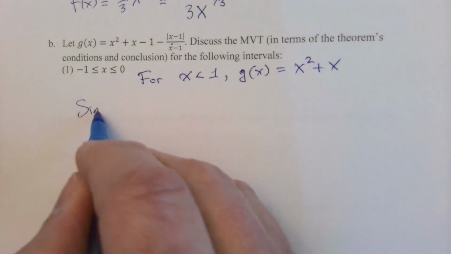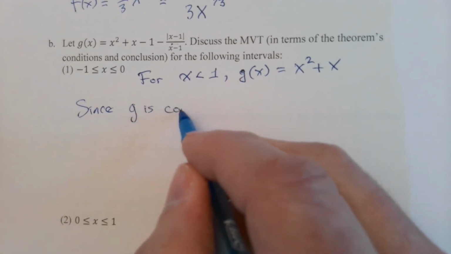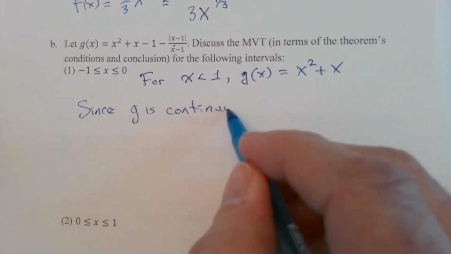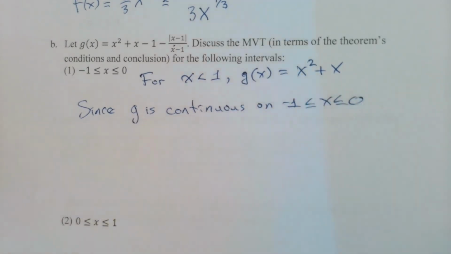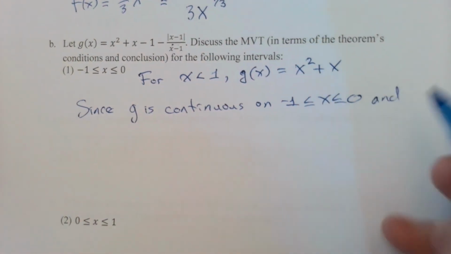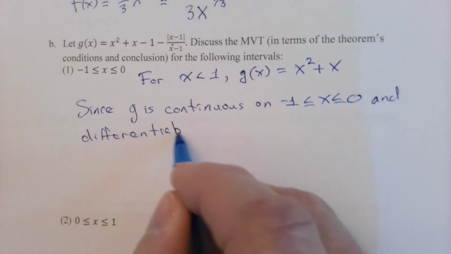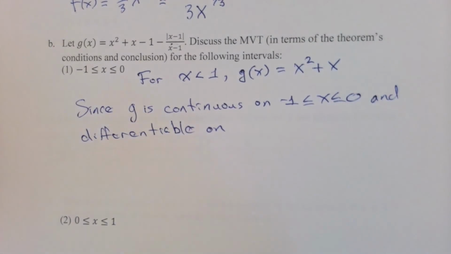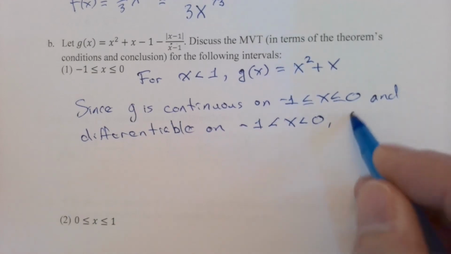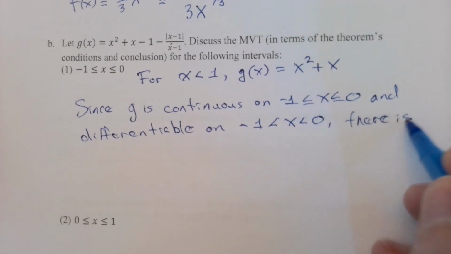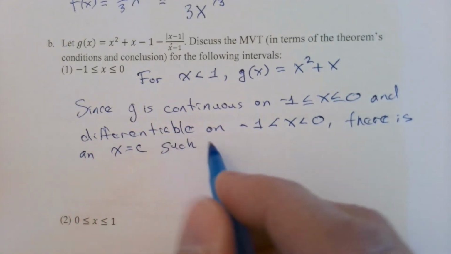So you might want to say something like, since g is continuous on the closed interval and also differentiable on the open interval, there is a number, and it's an x number, and this is what we know about it. Two things.